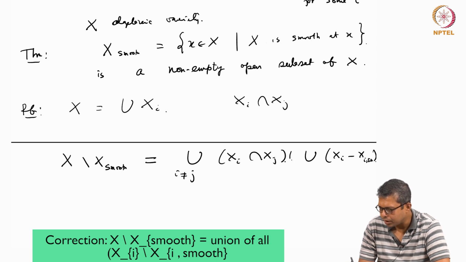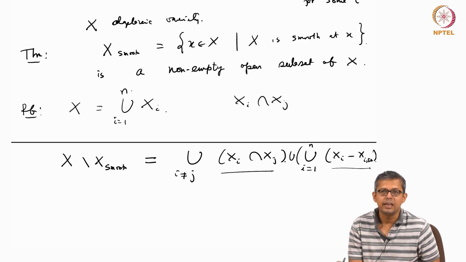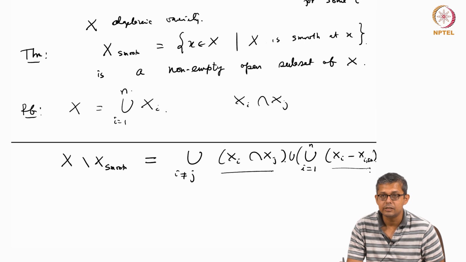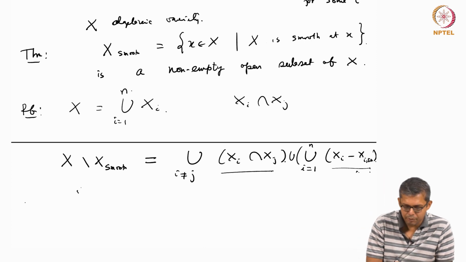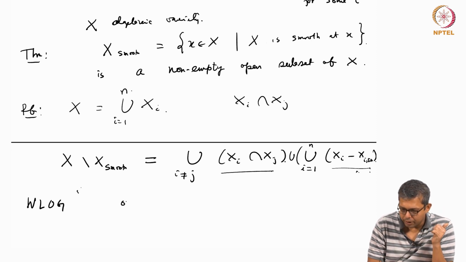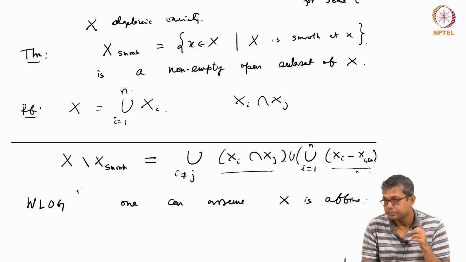So without loss of generality, I can assume X is affine. If I prove that this is closed, this will imply that the non-smooth points of X are closed. So one can assume X is affine.